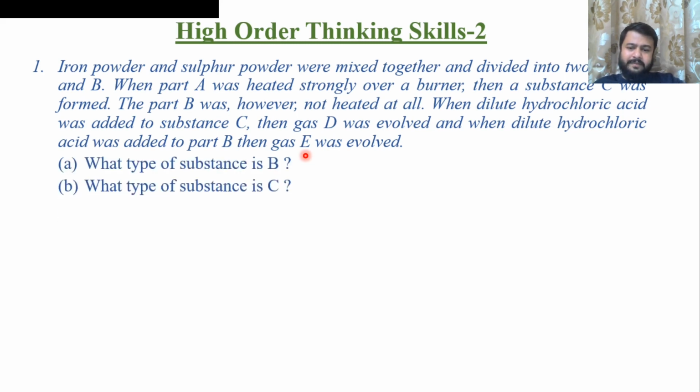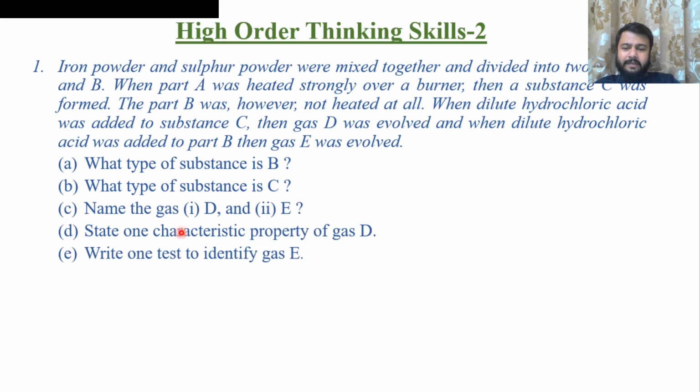So what type of substance is B? B is a mixture and C is a compound. B is a mixture of iron and sulfur and C is nothing but iron sulfide. Name the gases D and E. D is H2S, hydrogen sulfide, and E is simply hydrogen. Name one characteristic of gas D. Hydrogen sulfide has a rotten egg smell. Write one test of identification of E. E is hydrogen gas. Hydrogen gas can be identified with the help of a pop sound.